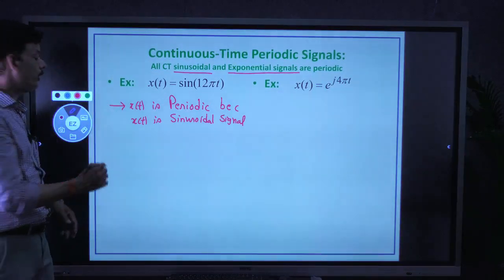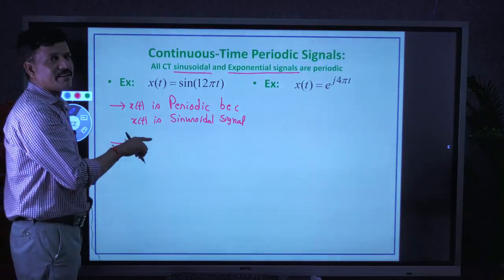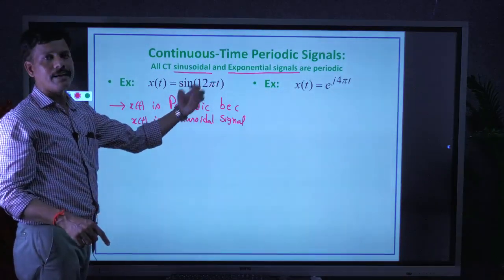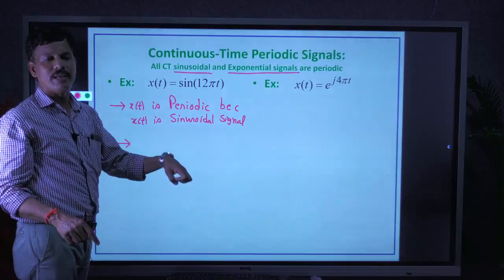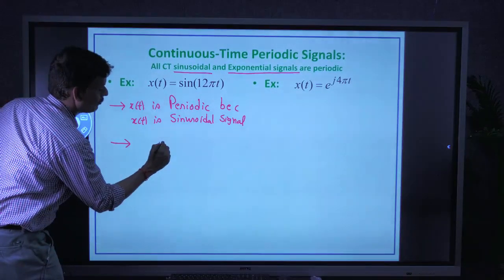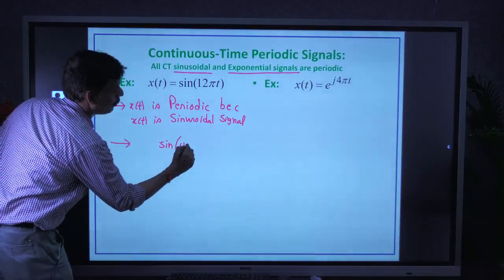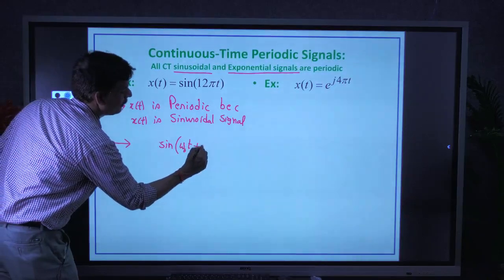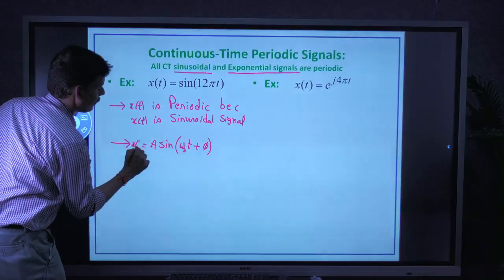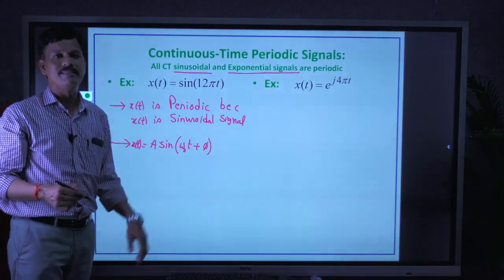What is the second task? We need to find out the fundamental period. The fundamental period is obtained from the angular frequency, so we need to take out the angular frequency from the given signal. We know the standard form of sine or cos signal: A sine of omega naught t plus phi. It is a standard notation of any sinusoidal signal with an amplitude of A, frequency omega naught radians per second, and phi is the phase angle.